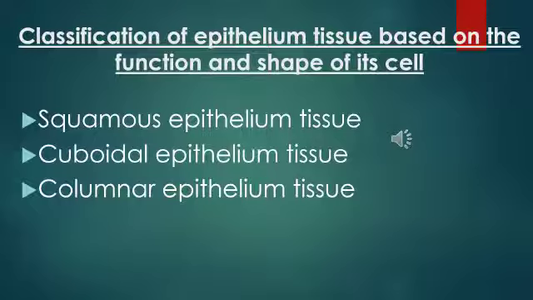Next, epithelial tissue is also classified based on the function and shape of its cells. That is squamous epithelium tissue, cuboidal epithelium tissue, and columnar epithelium tissue. So these are the three types you will be studying under the classification of epithelial tissue based on function. Each and every cell has its own function, each and every tissue has its own function. Based on that, these epithelial tissues are classified. So the classification is like this. You will be studying one by one in detail.